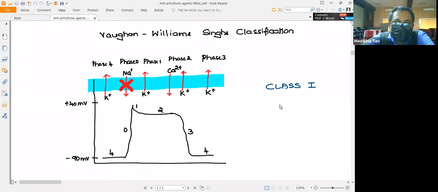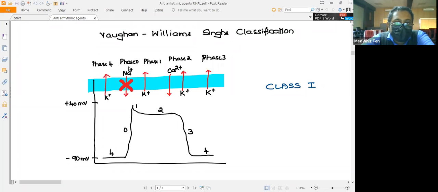These class 1 drugs usually bind to the sodium channels which are in the inactivated state or in the activated state. These drugs will not bind to the sodium channel if it is in the resting state. They will bind only if it is in the inactivated or the activated state.